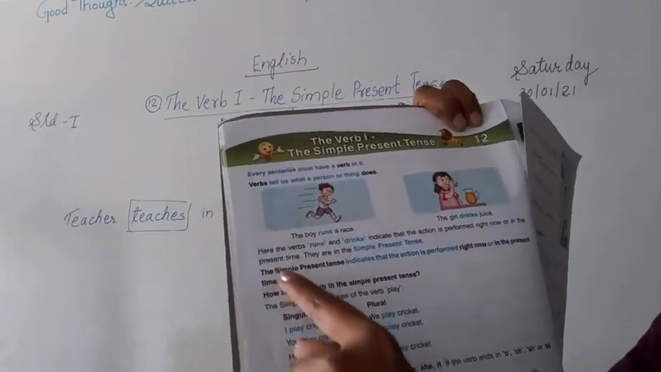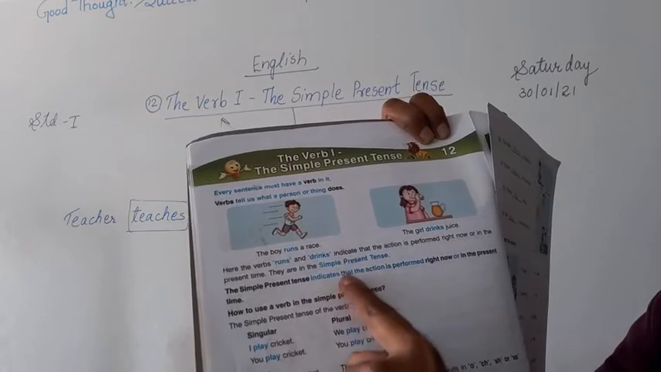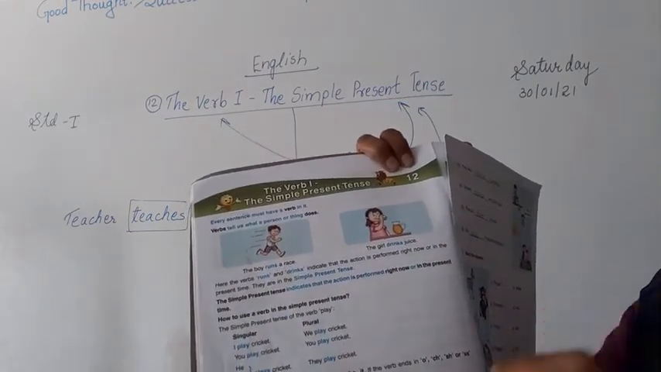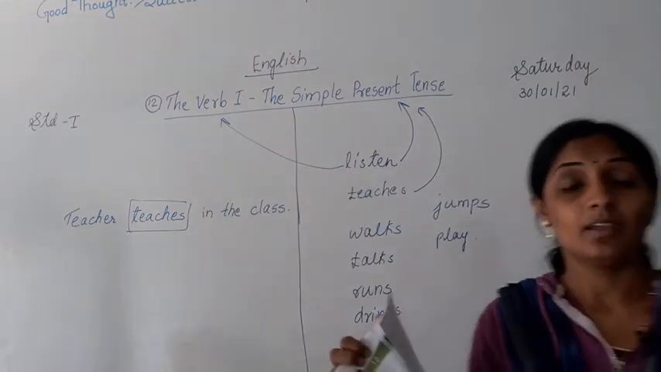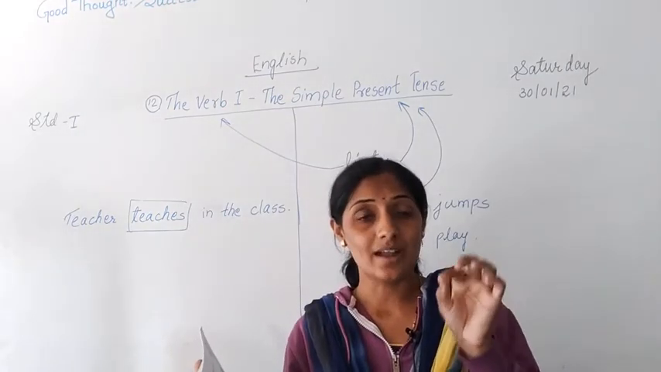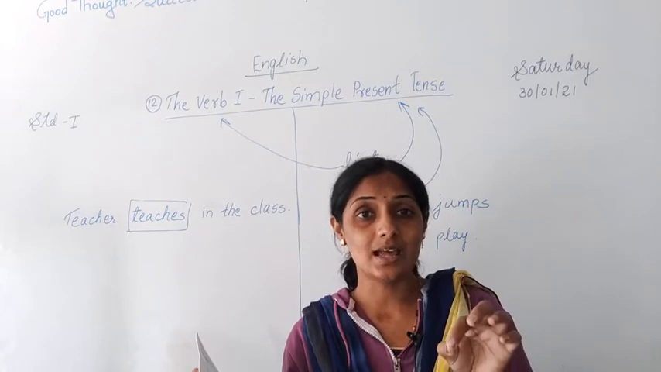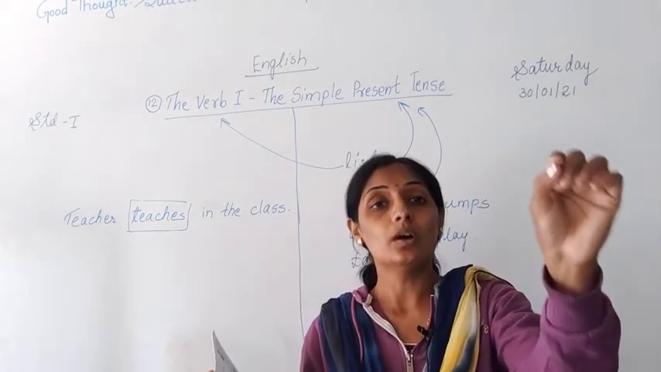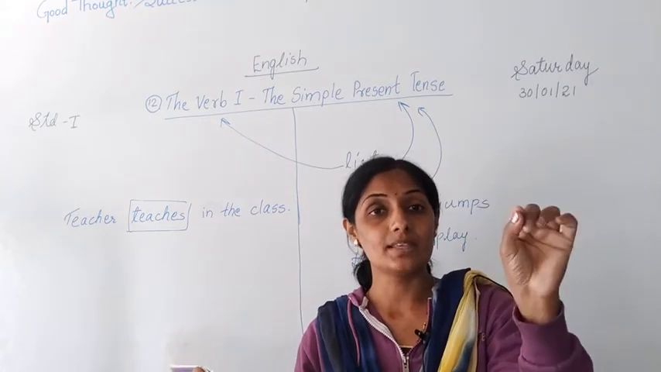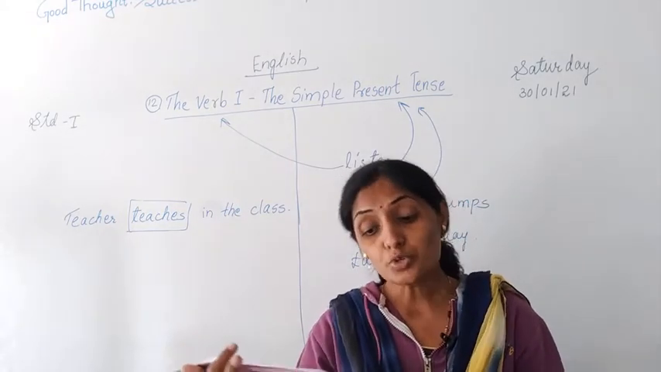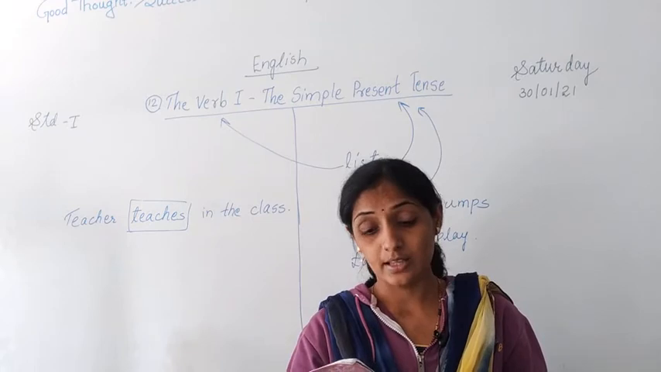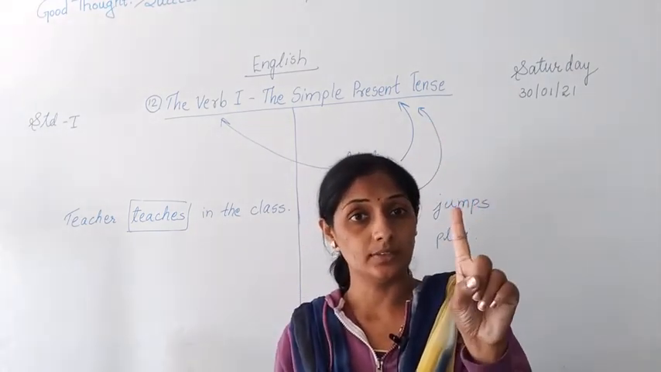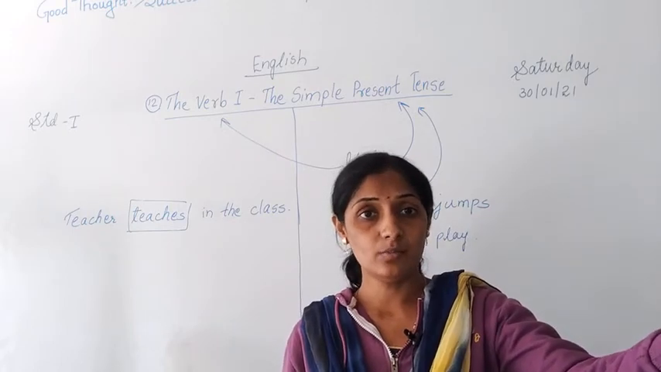Now here it is told that the simple present tense indicates that the action is performed right now or in the present time. When the action is used right now or in present time, that action is known as a verb in simple present tense. Now how to use this verb in simple present tense? Here in singular form. Now singular means what? Singular means one. Plural means what? More than one. Correct or not?